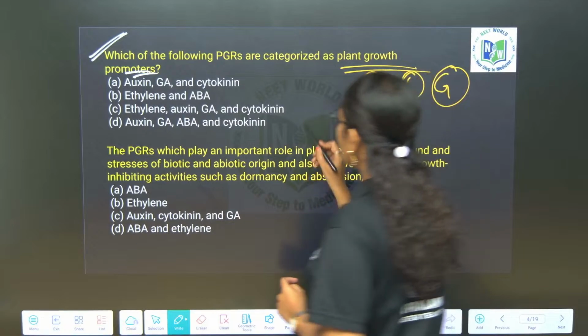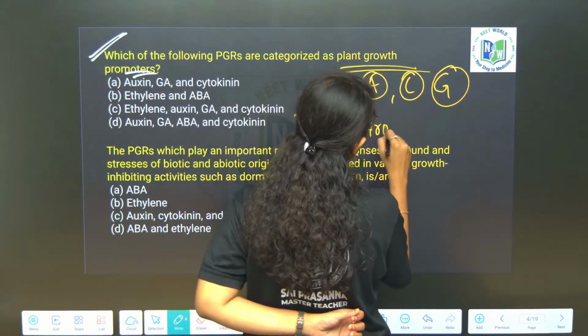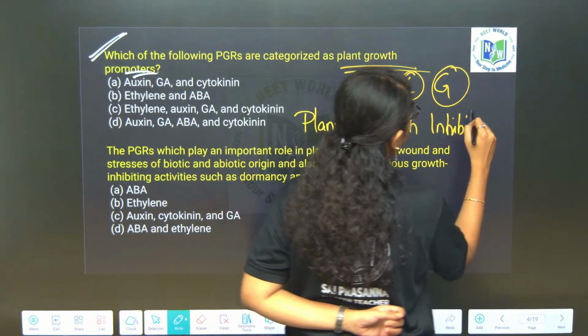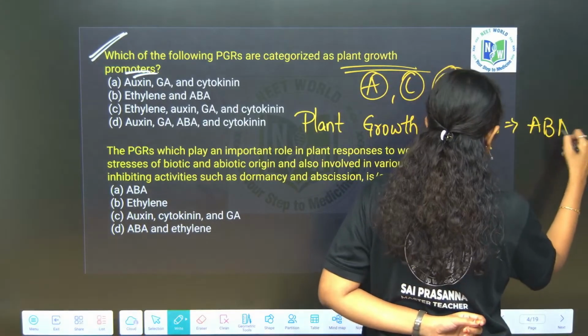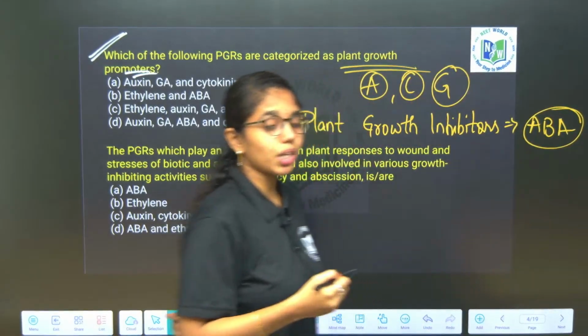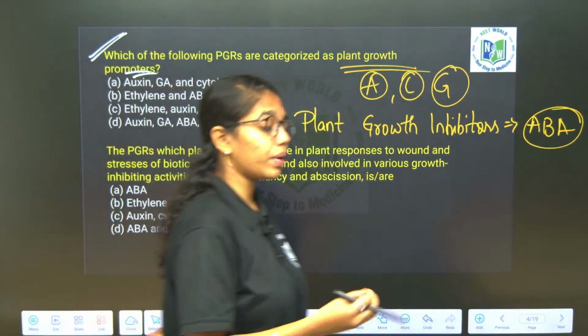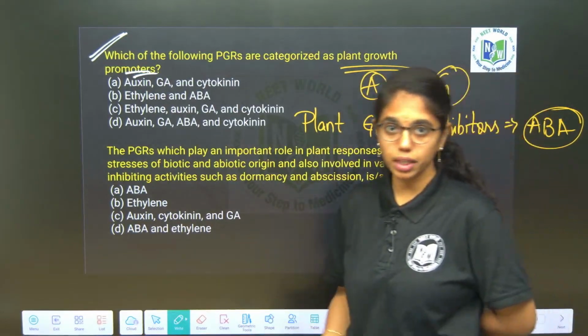Plant growth inhibitors include abscisic acid, whereas ethylene will sometimes function as a plant growth promoter, and at times like fruit ripening and senescence